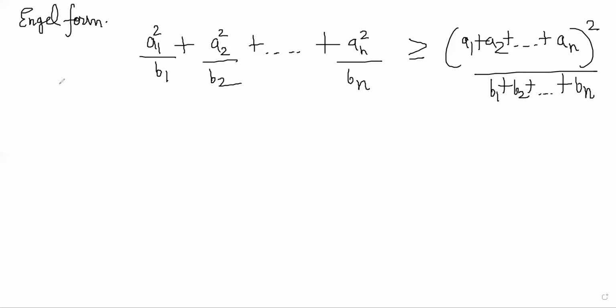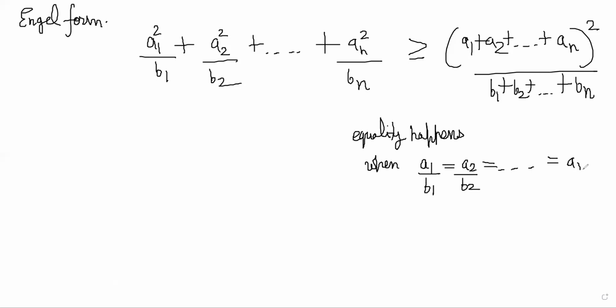Now, why is this true? Also, equality happens again when the same condition applies, when a1 by b1 is equal to a2 by b2 and so on till an by bn. So let's see why this is true.